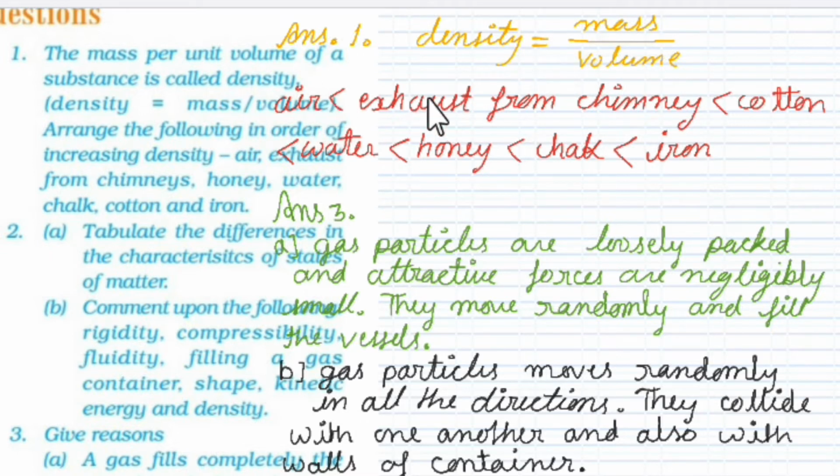In these examples, iron is more dense than the air exhaust from the chimney. Why exhaust from the chimney? Because it will contain pollutants. Then cotton, water, honey, chalk, iron.